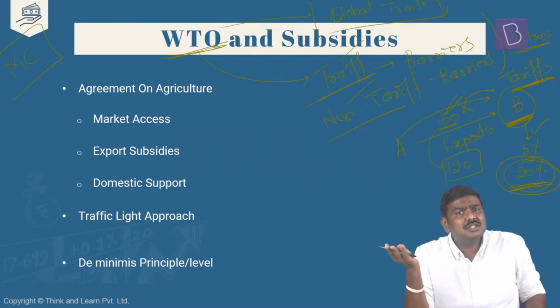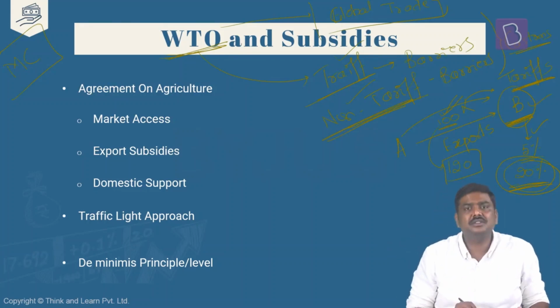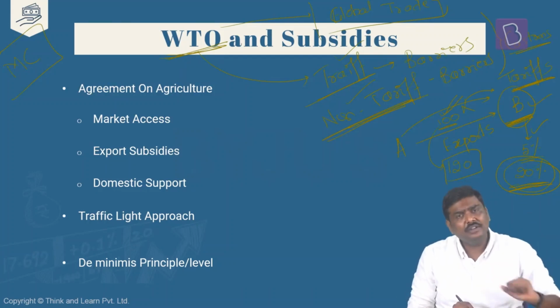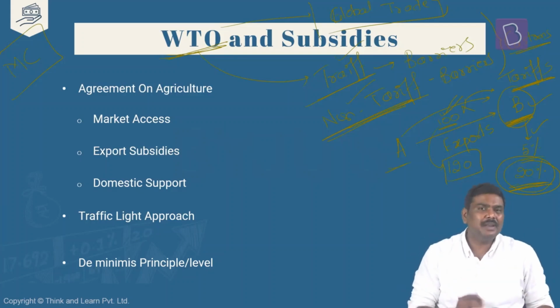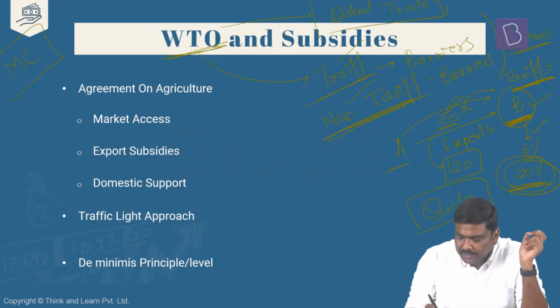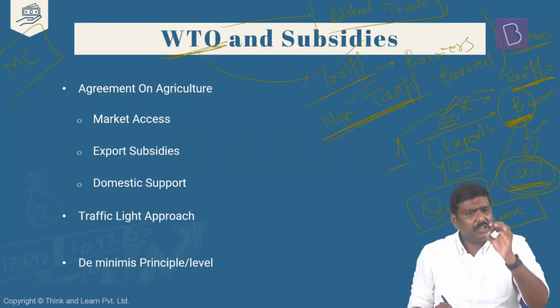Right? Apart from the tariff, there are other measures also which can be taken by country B. These are called non-tariff measures. Is it okay? Any measure which is not related to tariff is called a non-tariff measure. And this also can act as a barrier, a hurdle for the trade between country A as well as country B. Let's start with an example here. I'll take one example. Later we'll discuss all of them. The best example for this is quota. Quota is a type of non-tariff barrier under which the importing country will impose a volume restriction on the imports. It will impose certain restrictions on the imports.